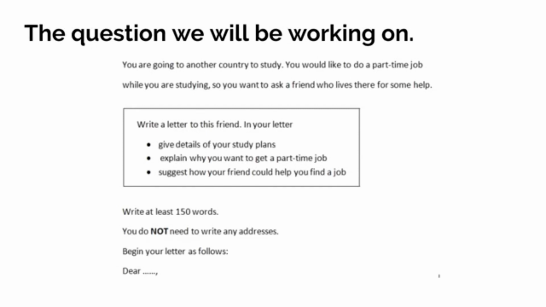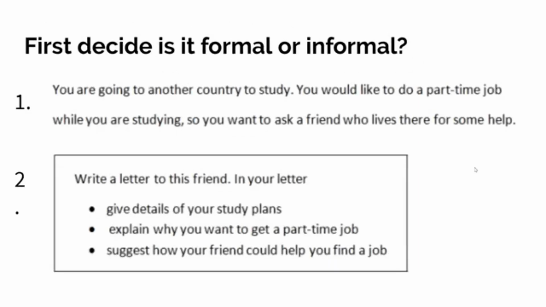Write at least 150 words. You do not need to write any addresses. Begin your letter as follows: Dear blah, blah, blah. Okay, so as before, we have to decide is it formal or informal. So looking at this, it says write a letter to this friend. When we see friend, we know that it is informal.